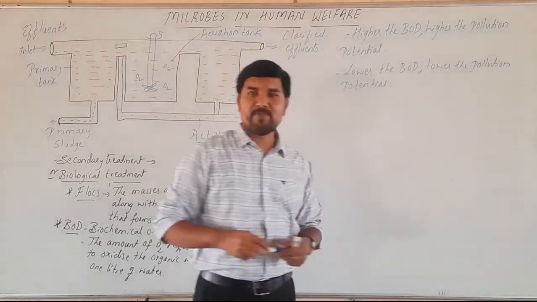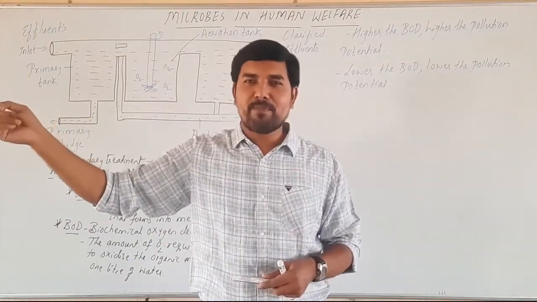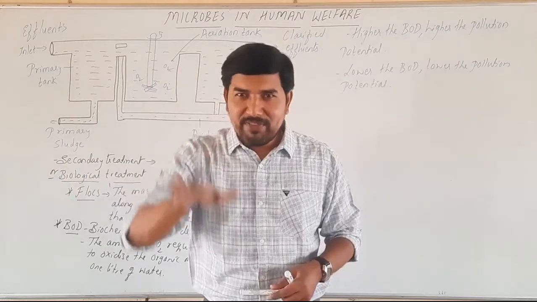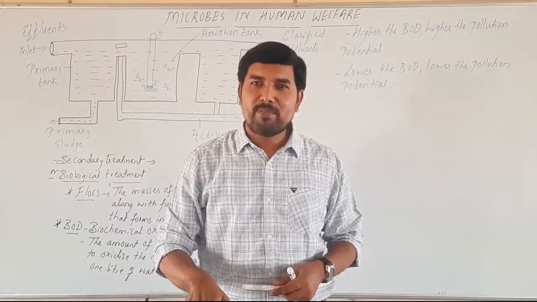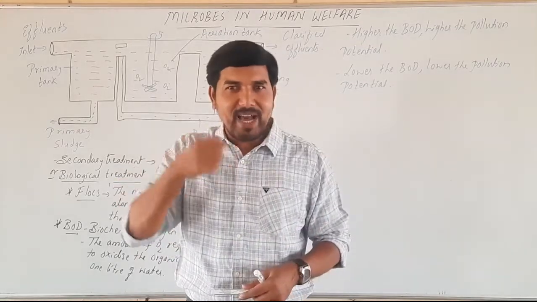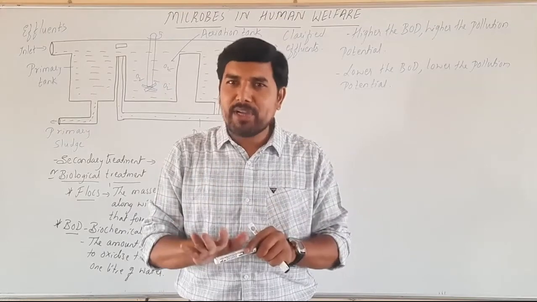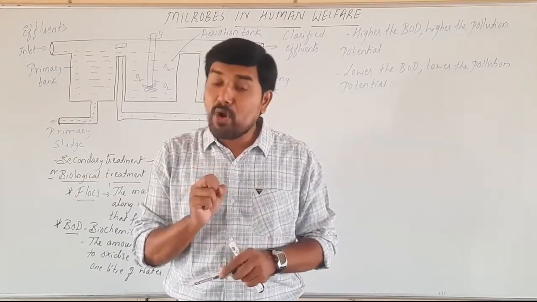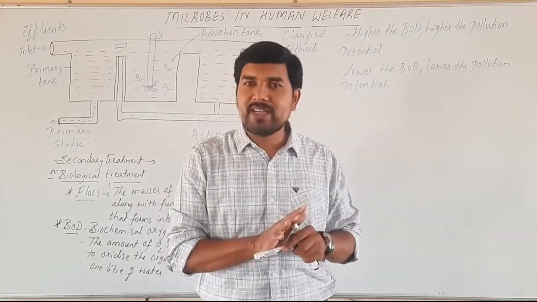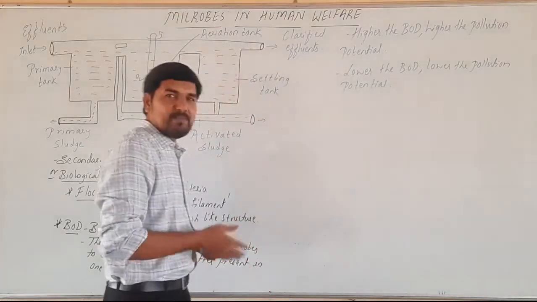Look at this part. If the BOD is high, pollution potential is also high. If the BOD is less, water pollution potential is also less. That means if microorganisms are extracting more oxygen, water is more polluted. If microorganisms are not utilizing more oxygen, that means the BOD is reduced. That means the water is less polluted.